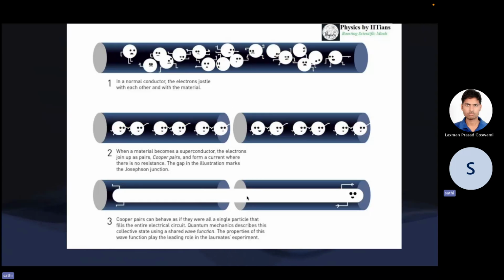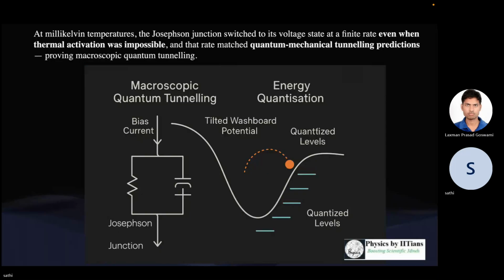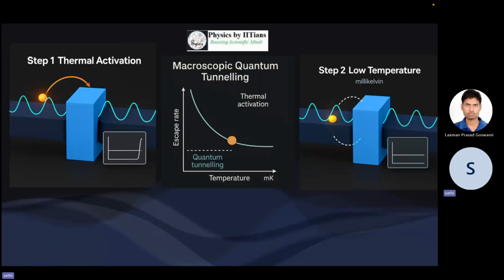So they can make a macroscopic state, just like a Bose-Einstein state. So they all macroscopically link with each other, and they can be described by a single macroscopic state or single wave function. So what happens if we do the same thing with the Cooper pair and we decrease the temperature?